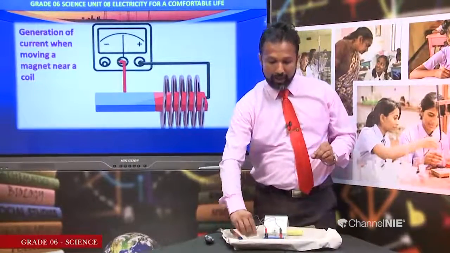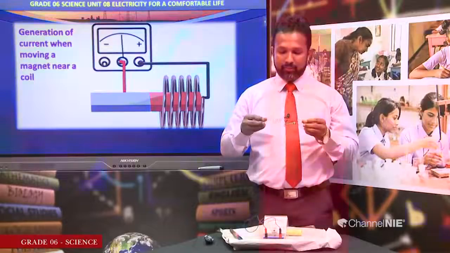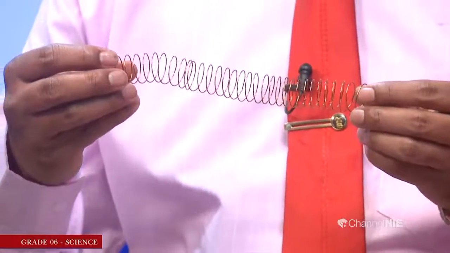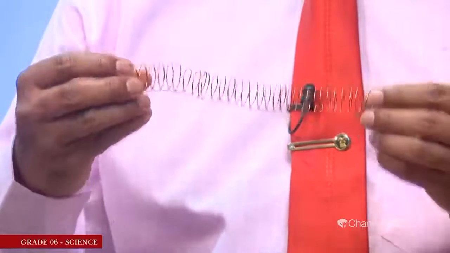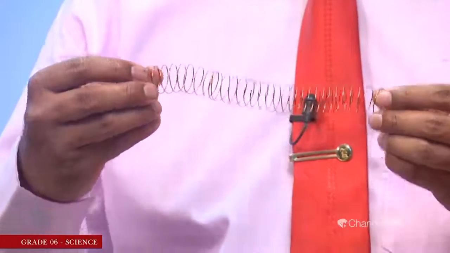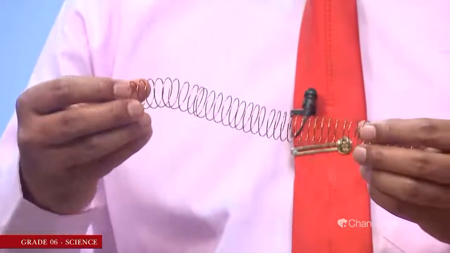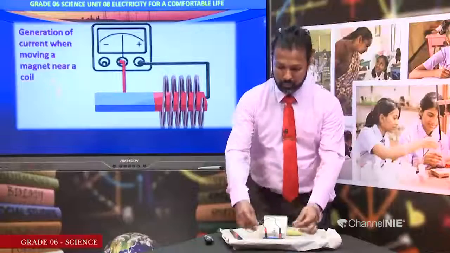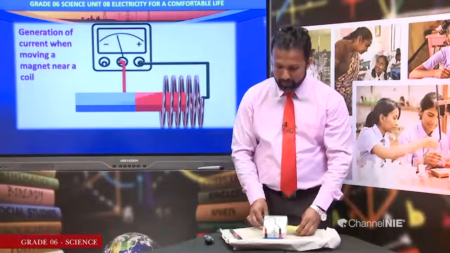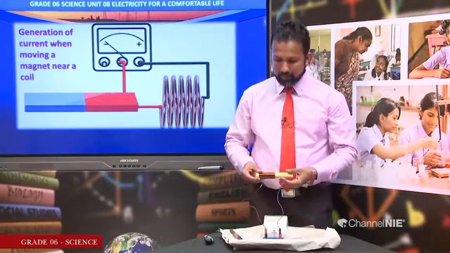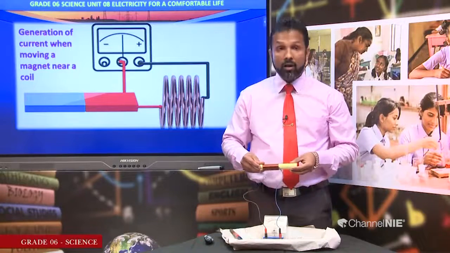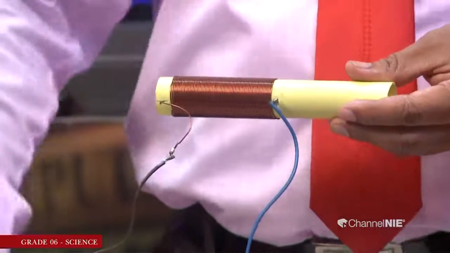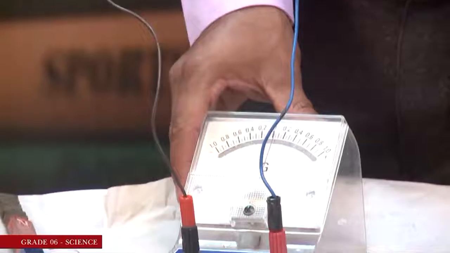Then we have to prepare a coil. How can we prepare a coil? We can take a copper wire and wind it around a PVC tube, and then we can prepare a coil. I have already prepared a coil around the PVC pipe. I have connected the two ends of the coil to the center zero galvanometer.